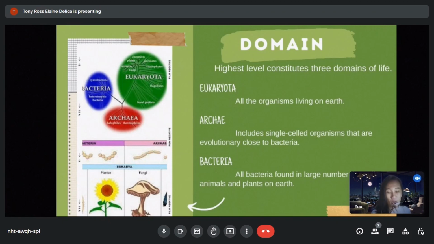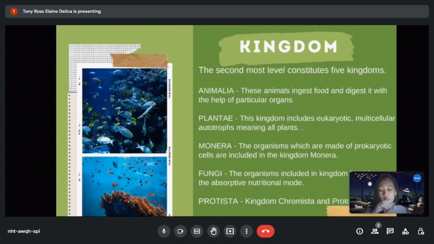Archaea includes single-celled organisms that are evolutionarily close to bacteria, and Bacteria are found in larger numbers than all animals and plants on Earth. The next one is kingdom. The second highest level constitutes five kingdoms, which are Animalia, Plantae, Monera, Fungi, and Protista.